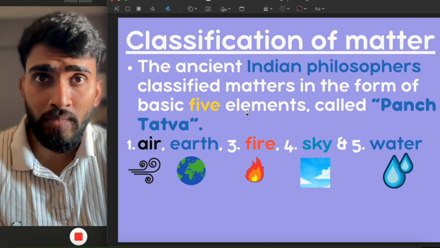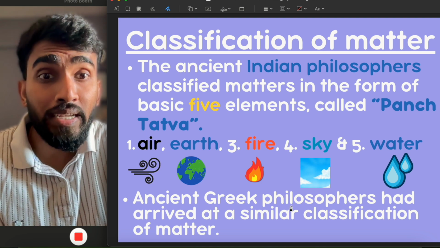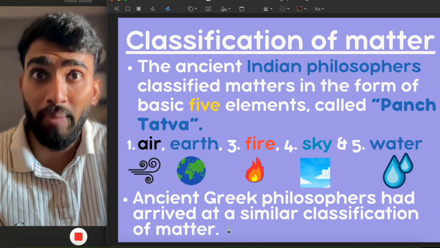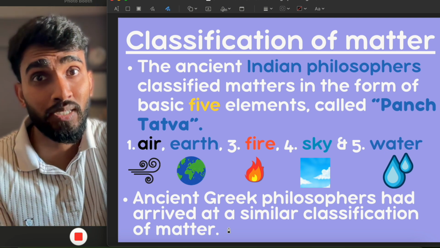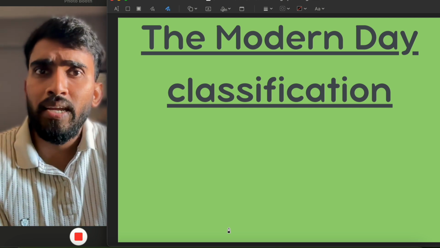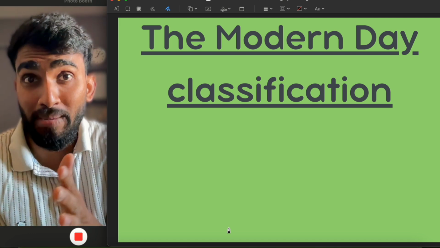And you know what? Later on, the Greek philosophers had arrived at a similar classification of matter. Okay, this is what happened in ancient times. What about the modern day classification? How do we classify matter in today's time? Do we follow the same logic?